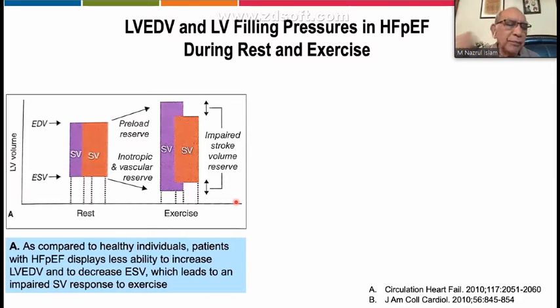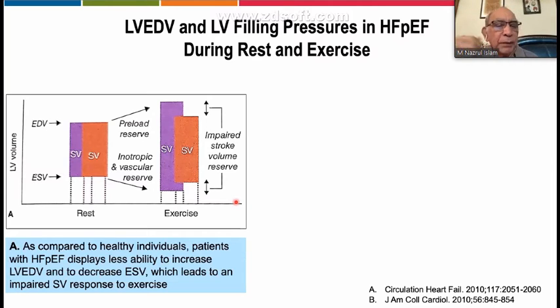On this left-hand figure, you see we compare two patients, a normal patient and a patient with heart failure. The normal patient you see in pink, and heart failure with preserved ejection fraction in red. In the rest period, they are more or less similar in diastolic volume and systolic volume.